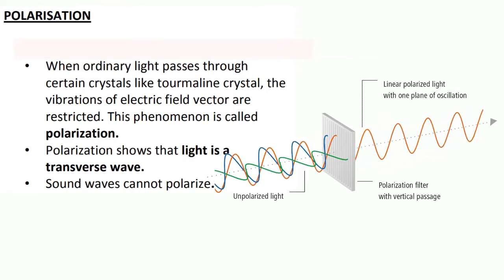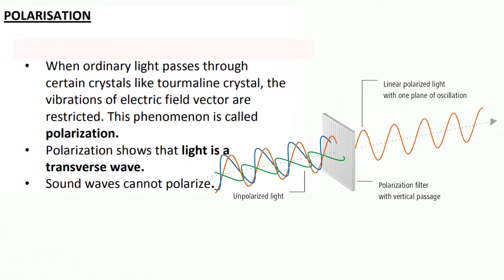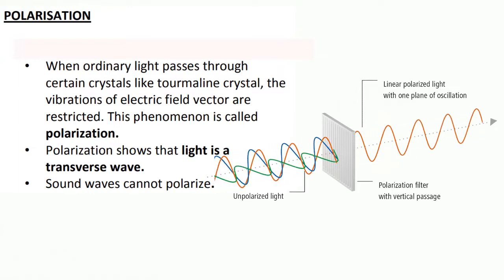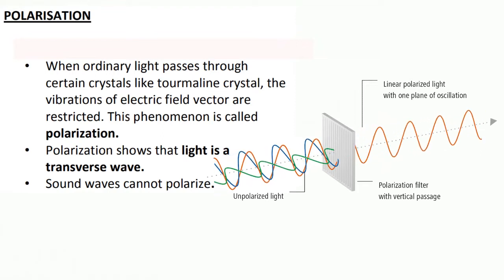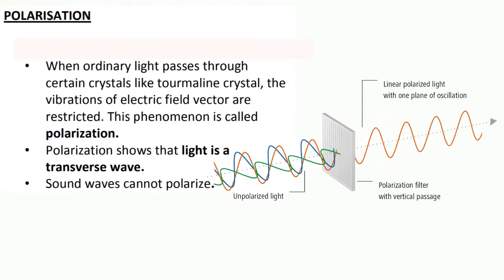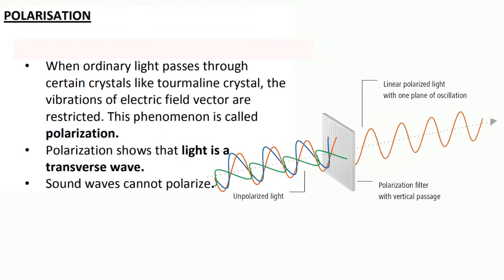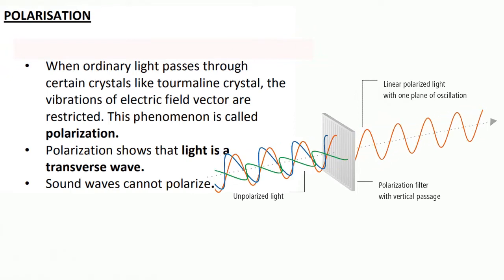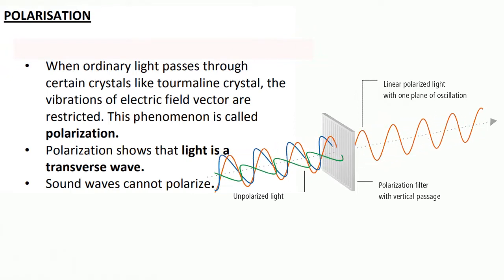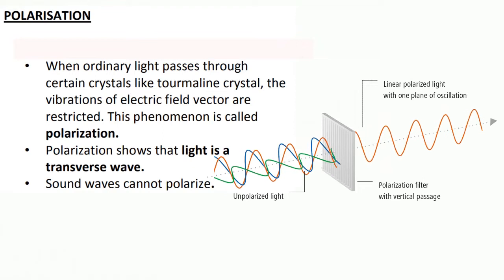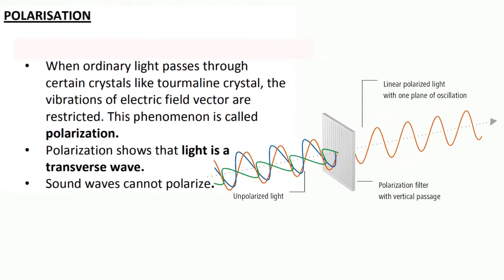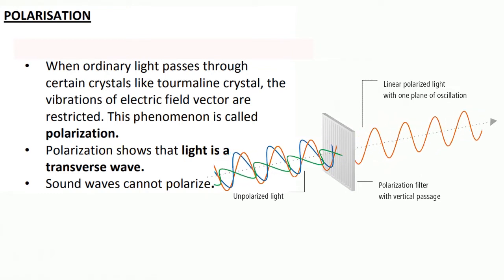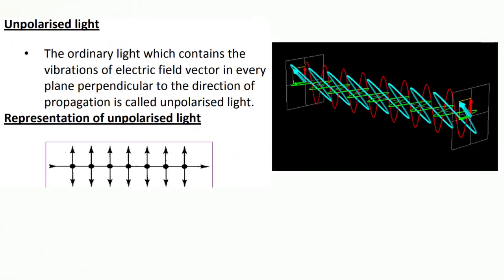When ordinary light passes through certain crystals like tourmaline crystal, the vibrations of electric field vector are restricted. This phenomenon is called polarization. Polarization shows that light is a transverse wave. Sound waves cannot polarize.